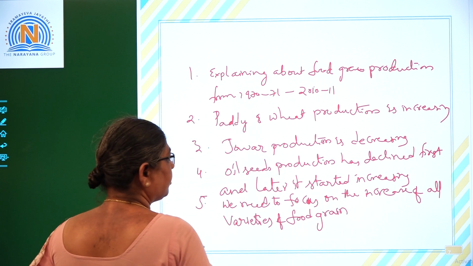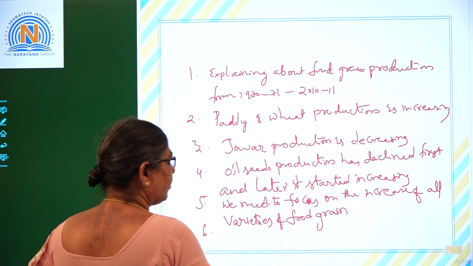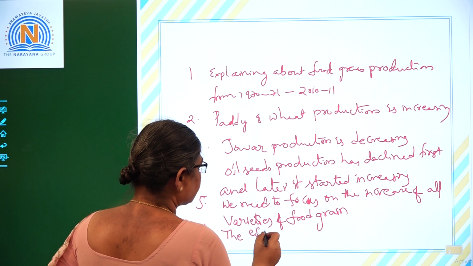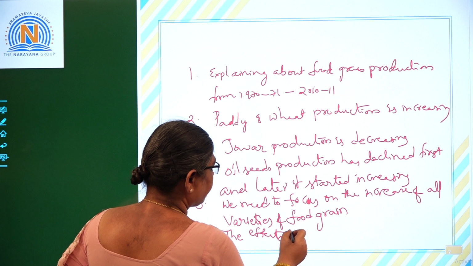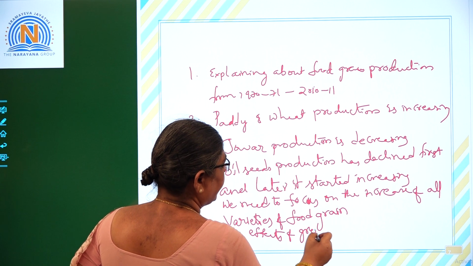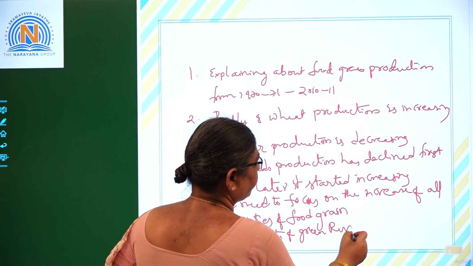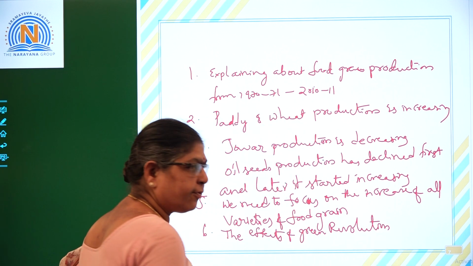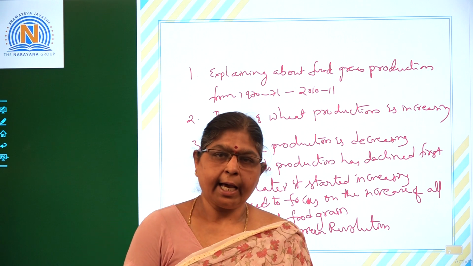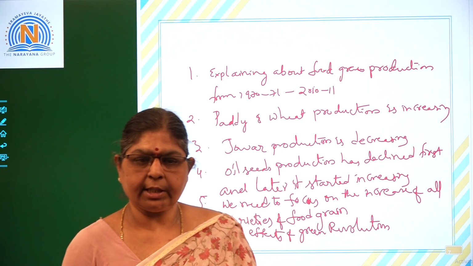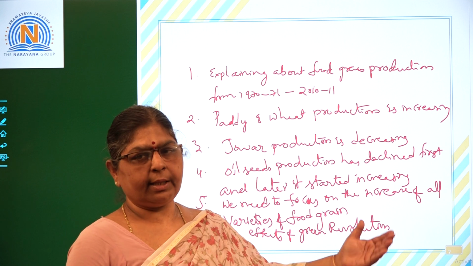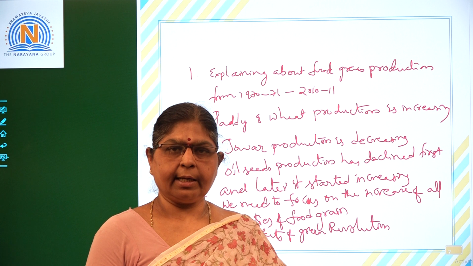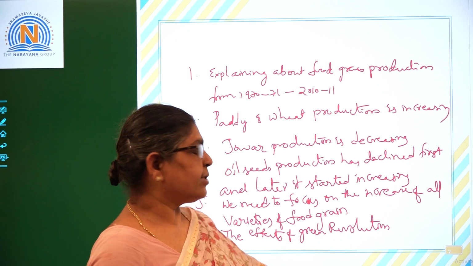Okay, these are the different points, and we also have to notice the effects of the green revolution. The effects of the green revolution can be explained with the help of this graph. You can see very clearly, because the green revolution has given the highest priority to the high yielding varieties of paddy and wheat. So most of the time paddy and wheat have increased and the remaining food grains have declined. So children, this is what the graph is explaining.